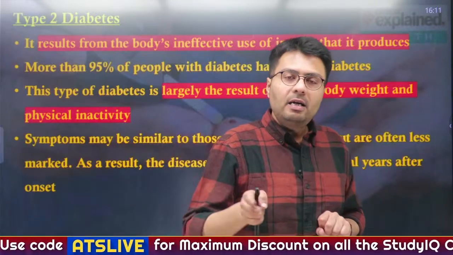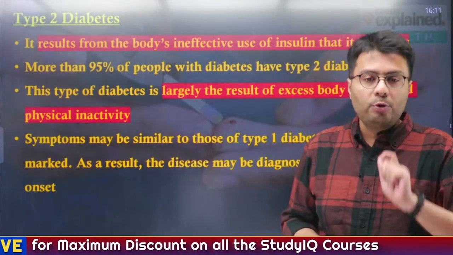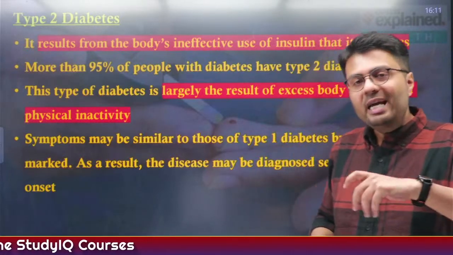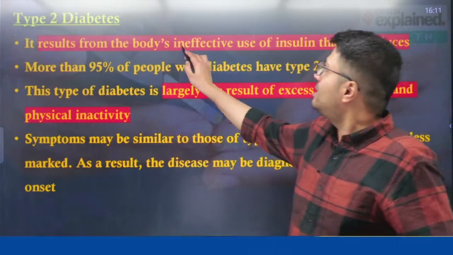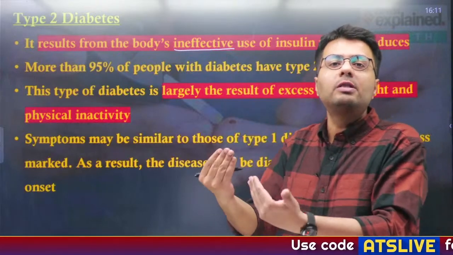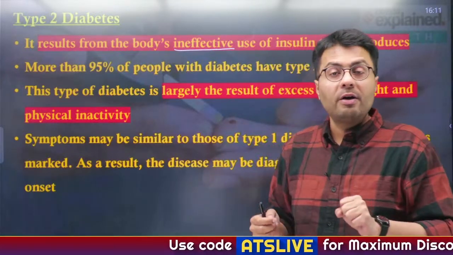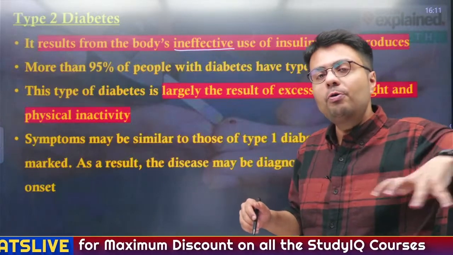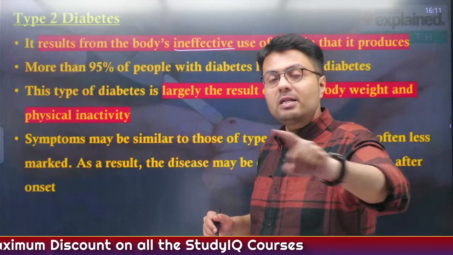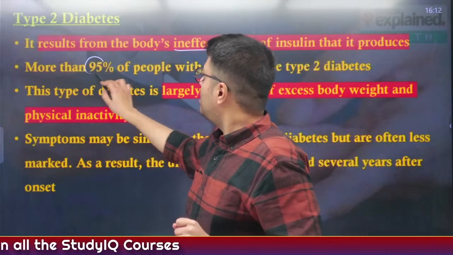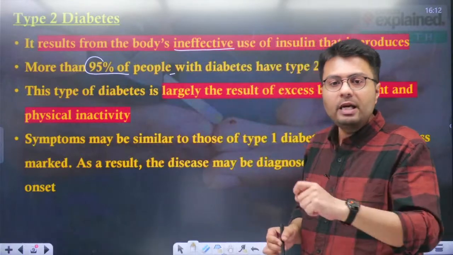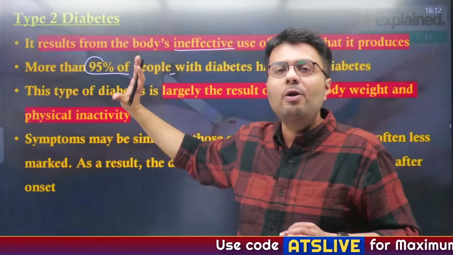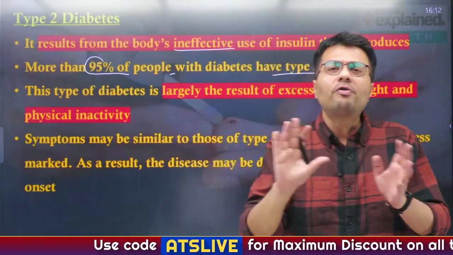Now let us understand another form of diabetes known as type 2 diabetes. Type 2 diabetes results whenever your body is able to produce insulin, but your body is ineffective or not able to use that insulin to control your blood sugar level. What is most important about type 2 diabetes is that most people who have diabetes most likely have type 2 diabetes. More than 95% of the people globally who have diabetes have type 2 diabetes, whereas type 1 diabetes is somewhat rare. It usually affects about 5% of people.